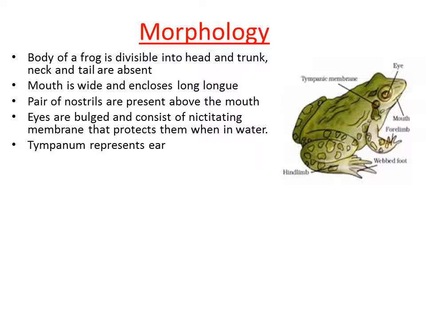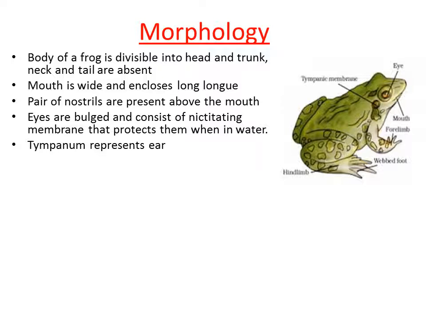Then it consists of a tympanum. So tympanum represents the ear. It is just a membranous structure. On either side of the eyes, it consists of a membranous structure called the tympanum. This tympanum receives sound signals from outside. Because of this, it represents the ear.